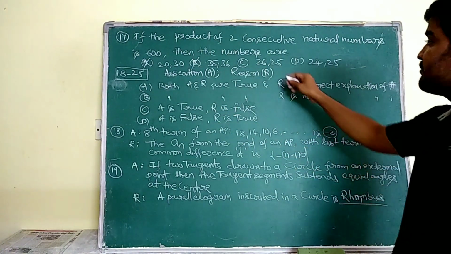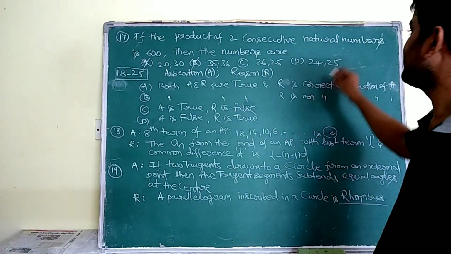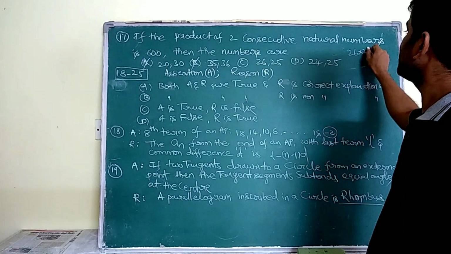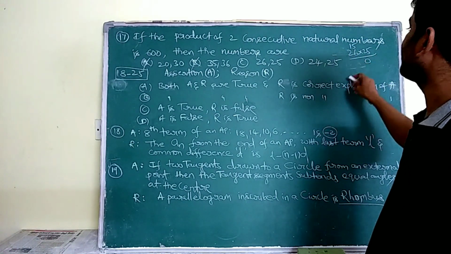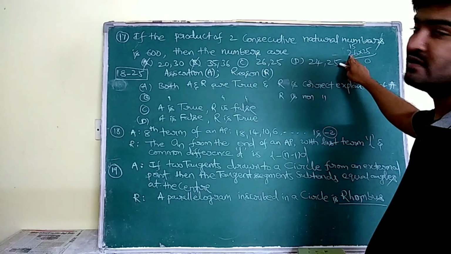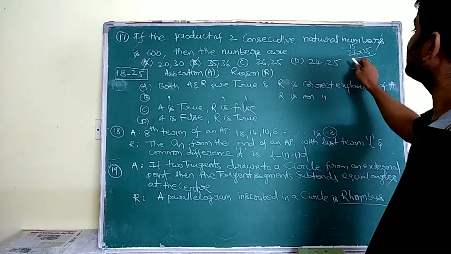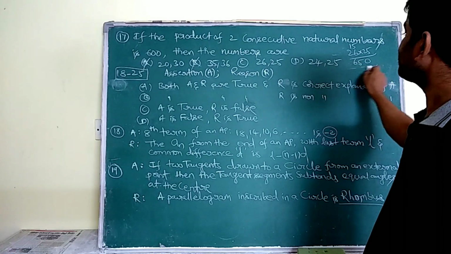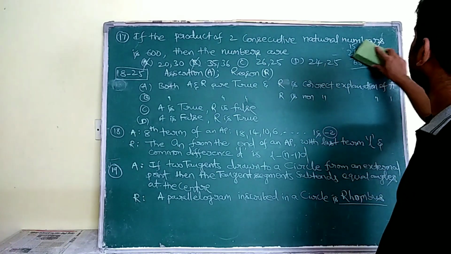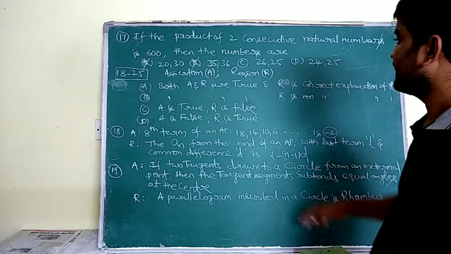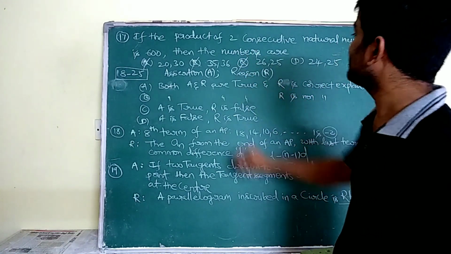Now see, I am going to check 26 and 25. 26 into 25 means 25 6s are, we know, 150. 25 2s are 50. 50 plus 150 is 650. This is also not equal to 600. So even though these are consecutive integers, it's wrong.